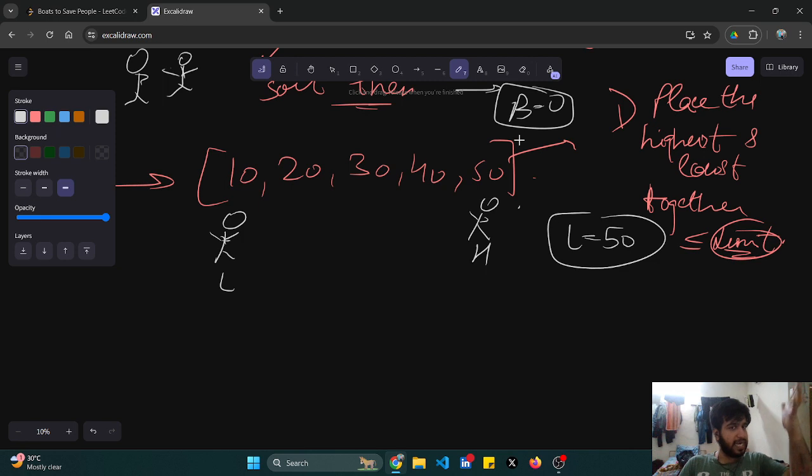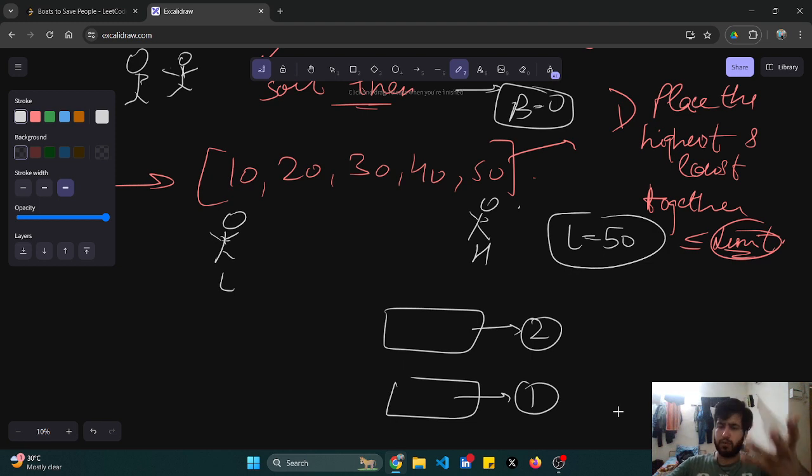So one guide is at the start monitoring the lowest ones, and one guide is at the end monitoring the highest ones. My limit is 50. One pointer is at the start, one pointer at the last. This is a boat. My choice is to place two people together. I'll try, but if this is not possible, I'll place one person and increase my boat number. So I'll try to place 50 and 10 together. One pointer is at 50, one pointer is at 10.